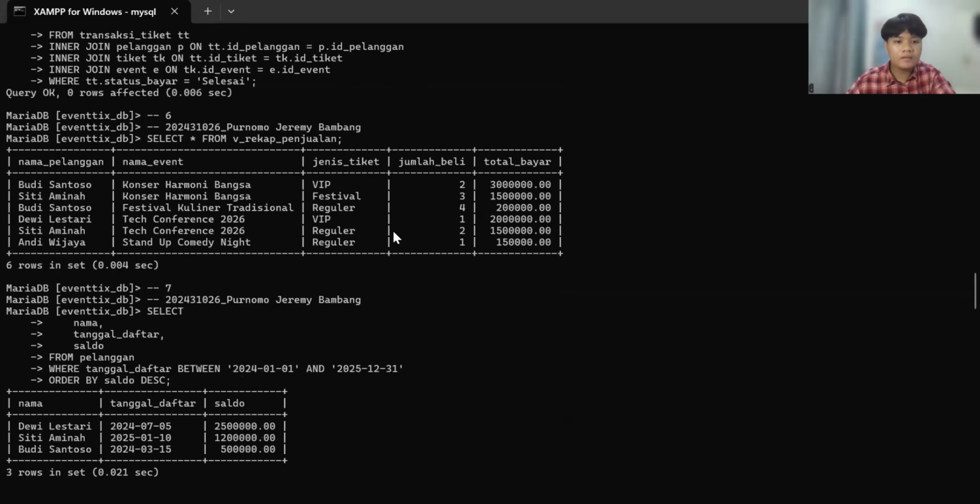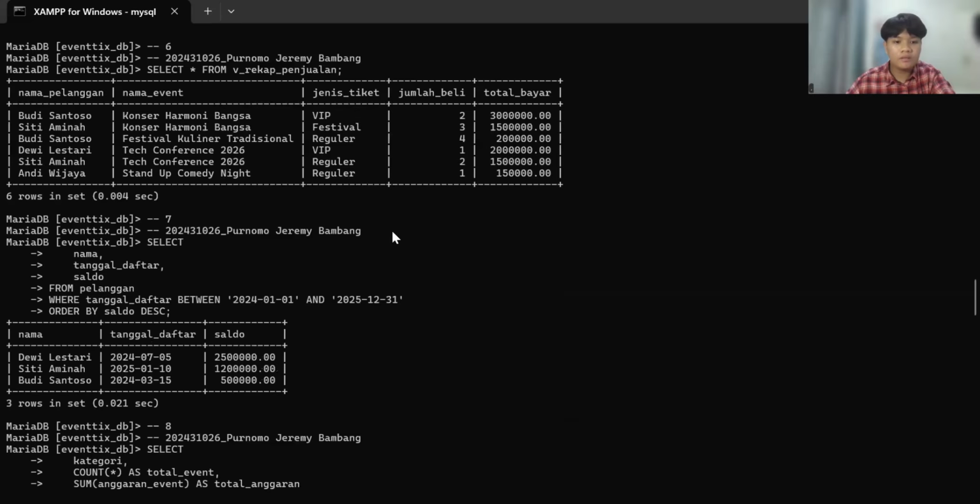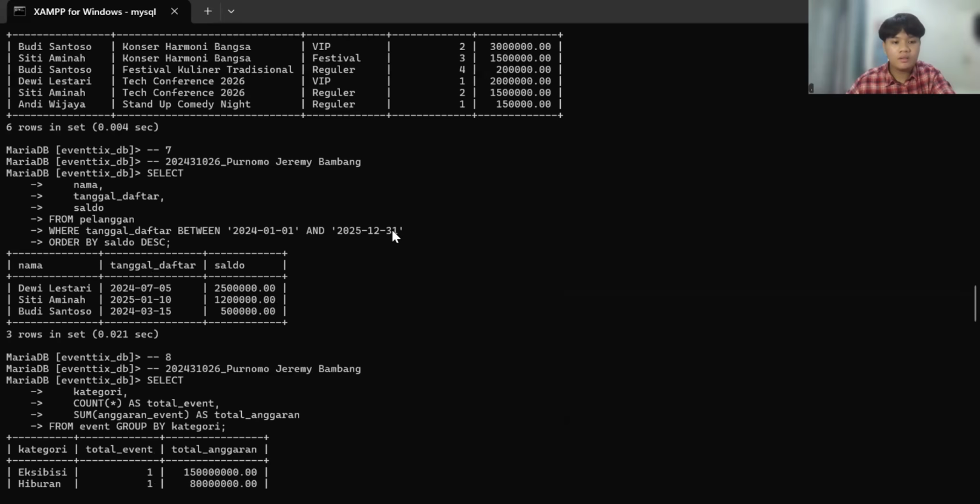And the next, I filter customers who registered between 2024 and 2025 using between, then sort the result by balance in descending order.